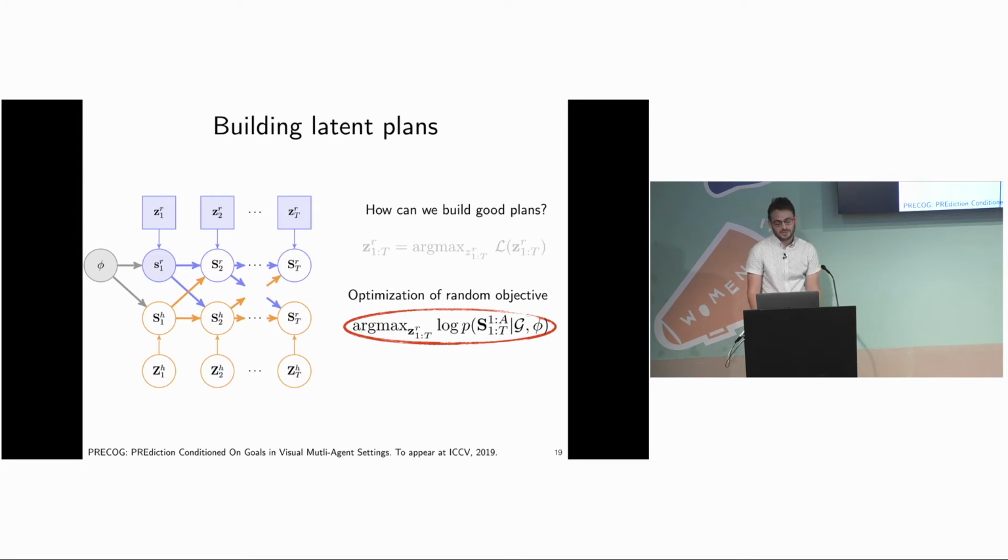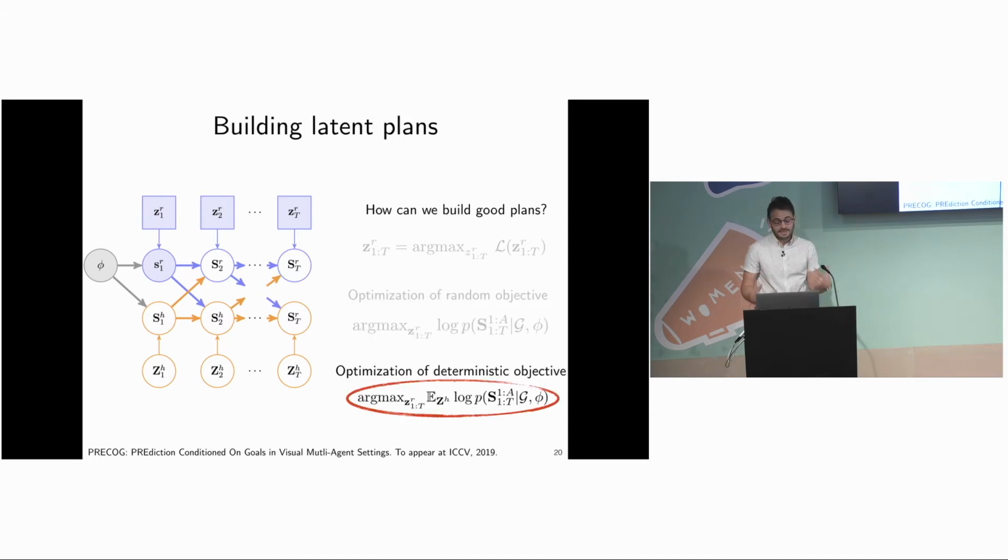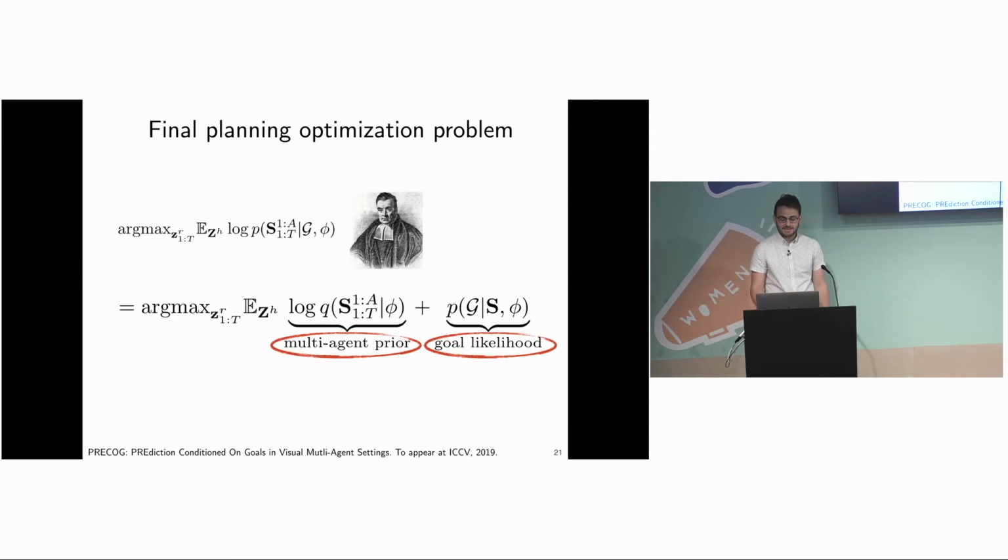Consider building a posterior that measures the probability of some joint trajectory given this goal information. So we're going to plug the goals in as given information. However, again, because the human behaviors are random, this loss is random. So we need to make it deterministic. One way to make it deterministic is to just take the average case over the other agents' behavior and optimize that instead.